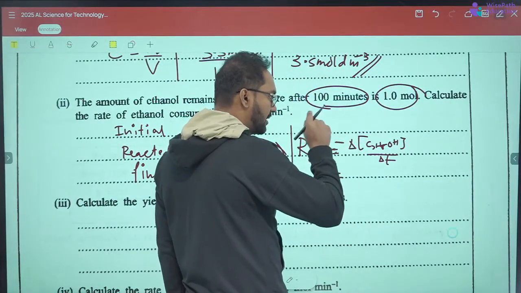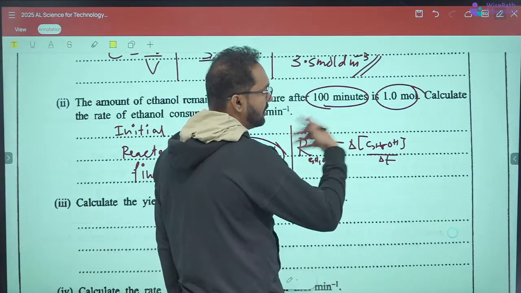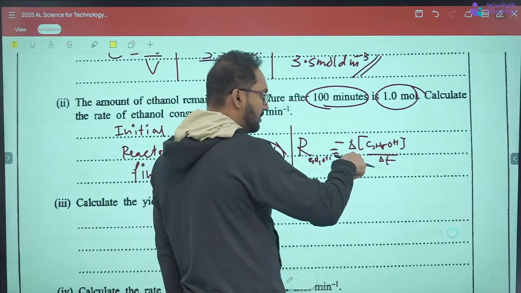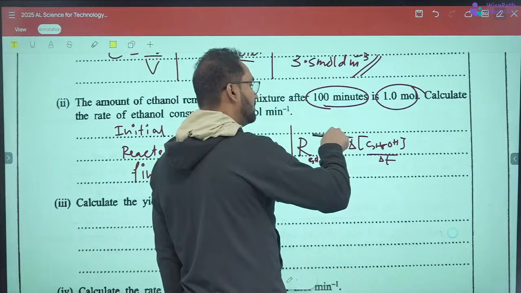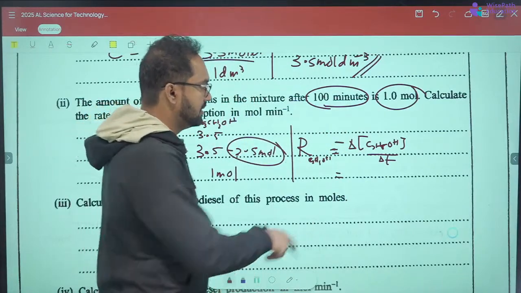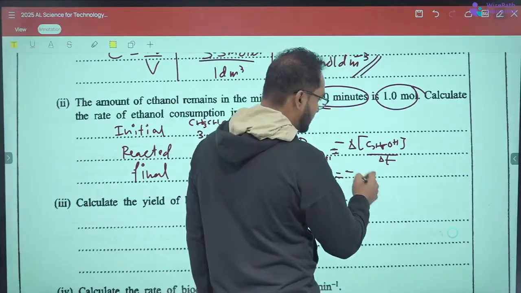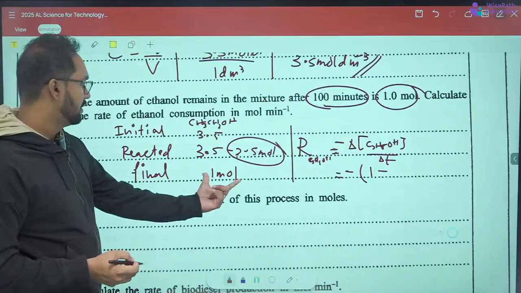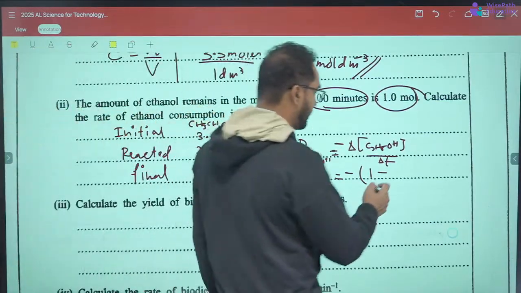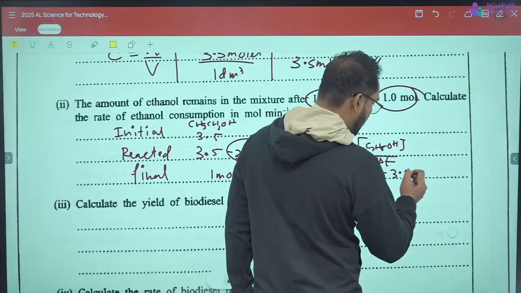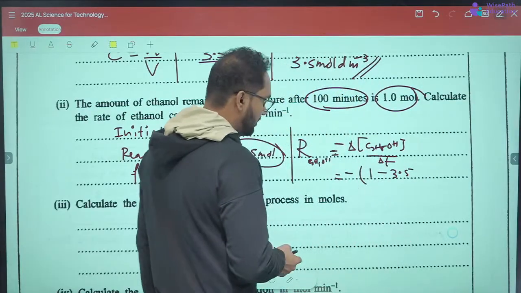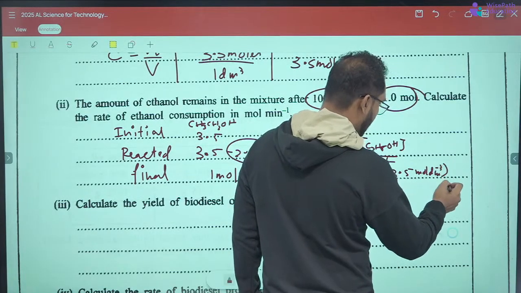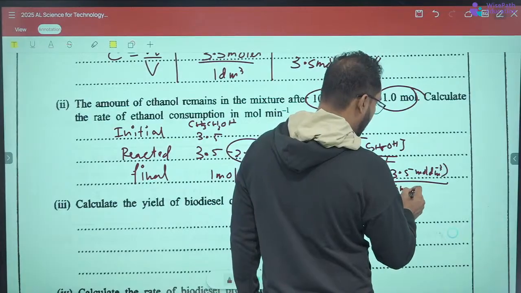Because the reactants are consumed, the reaction rate becomes a negative value, and to make it positive in the formula, you put a minus in front. The final amount is 1 and the initial amount is 3.5, so final minus initial, in mole per cubic decimeter, divided by the time of 100 minutes.